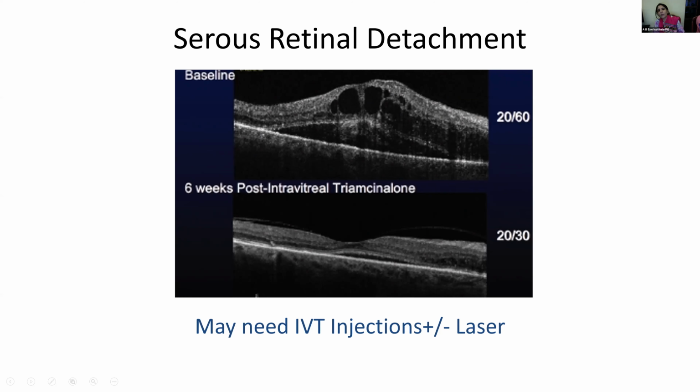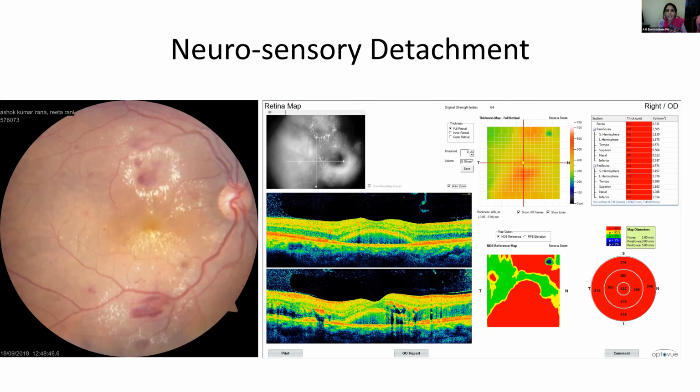Yes. Sometimes when we have these neurosensory detachments and cystic spaces in diabetic macular edema, in some cases we see clear fluid, clear spaces, and in some cases there is a fibrinous kind of echogenicity inside the fluid. So is there any change in the prognosis?